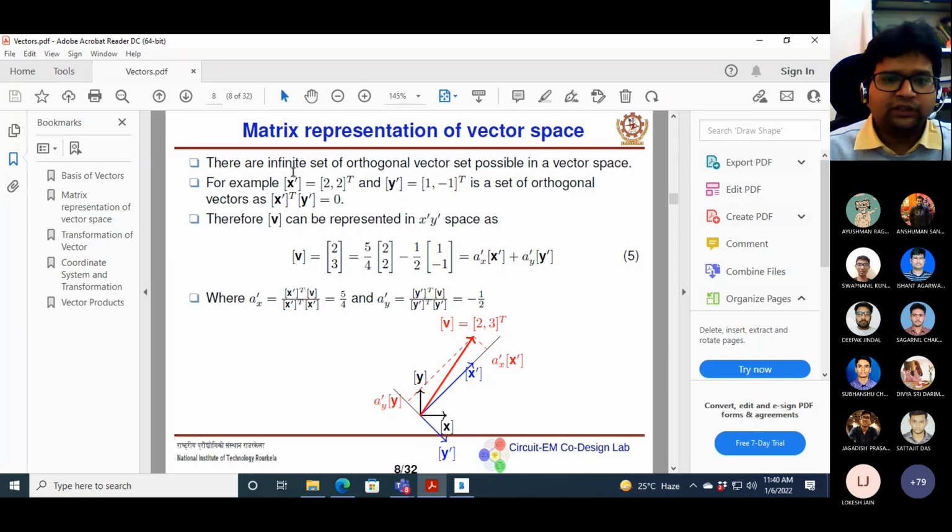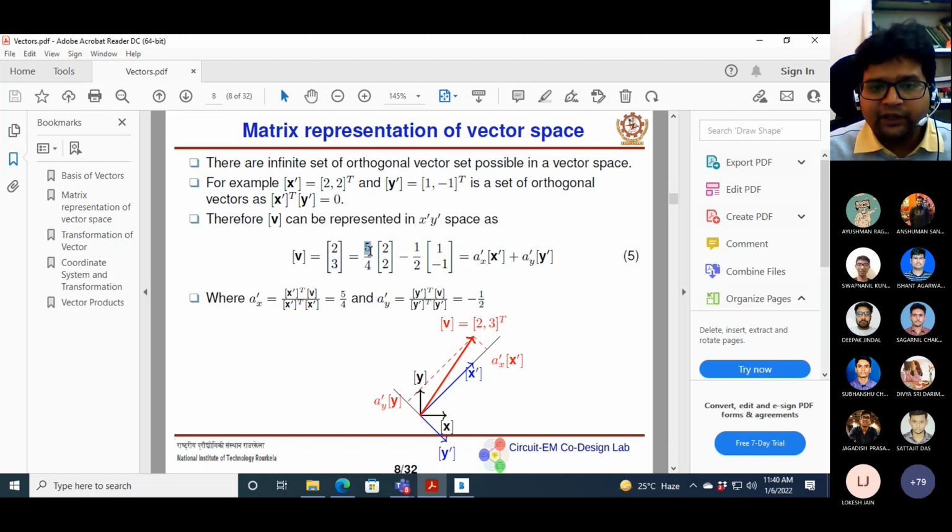As I told you, infinite sets of orthogonal basis vectors are possible in a vector space. For example, consider 1, 2 transpose and 1, minus 1 transpose. This is a new set of orthogonal basis vectors. It satisfies the orthogonality property: if you take the inner product between them, it is 0. Now the same vector v can be represented in our new coordinate system, so you can write this vector 2, 3 in the new coordinate system.